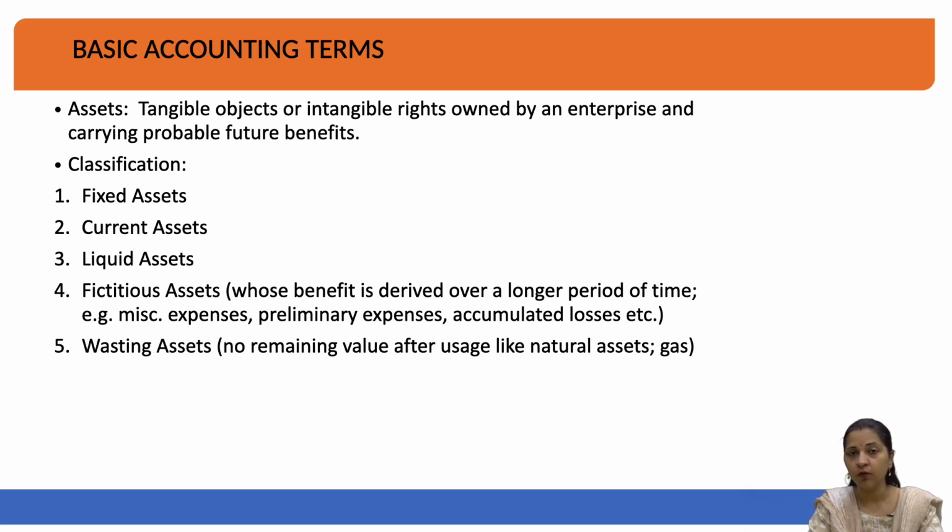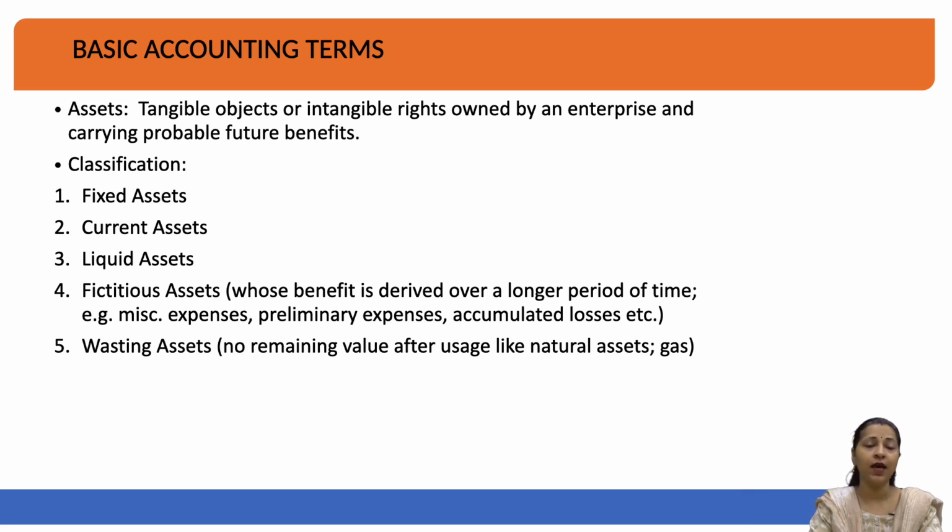Preliminary expenses are those expenses which a business incurs when they start their business. So, fictitious assets will help you in the future for deriving benefits, but currently there will be no benefit, they will only be incurred.